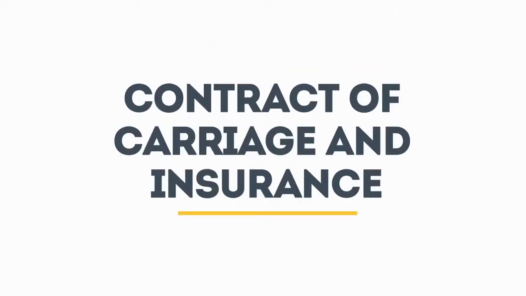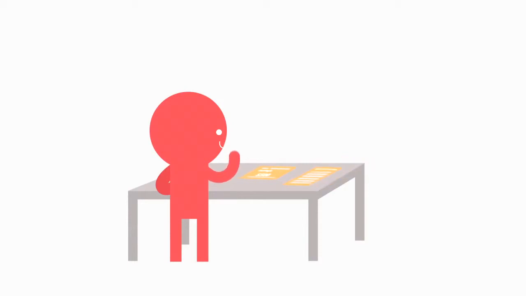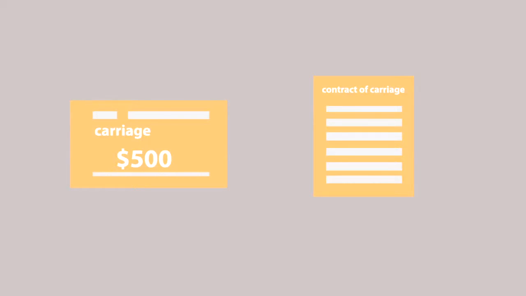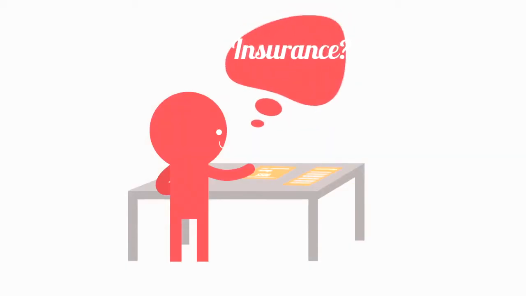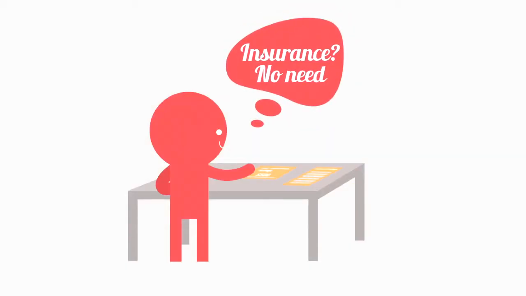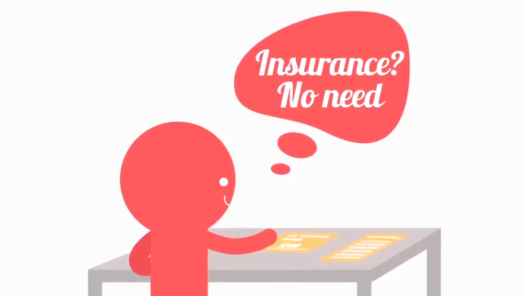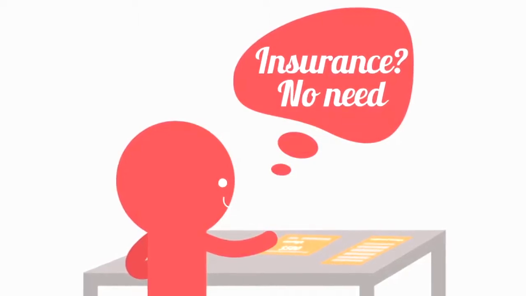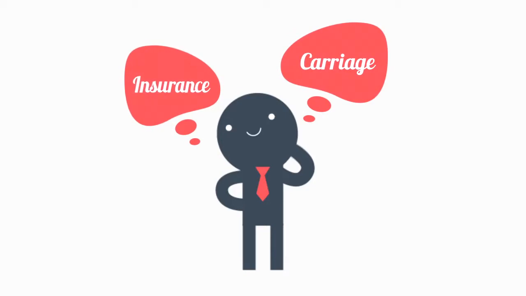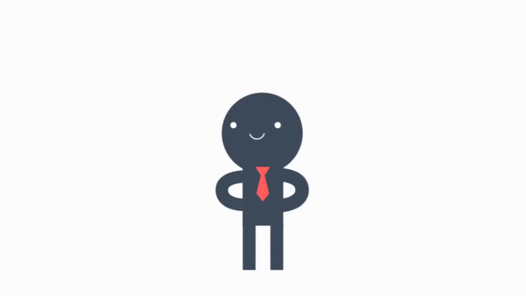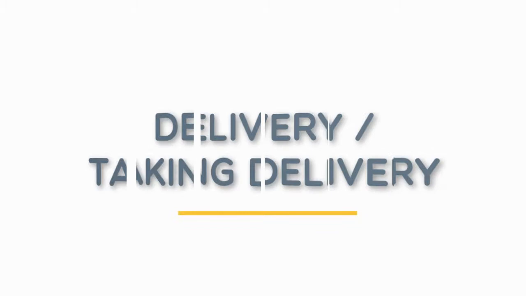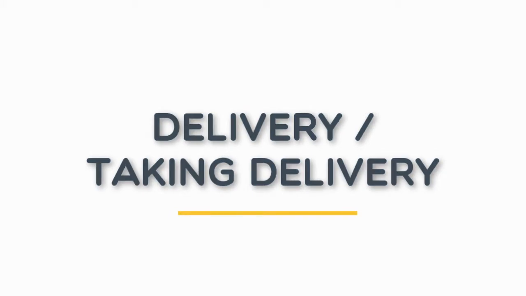Contract of carriage and insurance. It's another responsibility of the seller to contract and pay for the main carriage of the goods to the named terminal at port or place of destination, but it's not his obligation to the buyer to secure a contract of insurance. But at the buyer's request and cost, he should provide information to enable the buyer to obtain insurance. As for the buyer, there is no obligation to contract carriage or insurance.